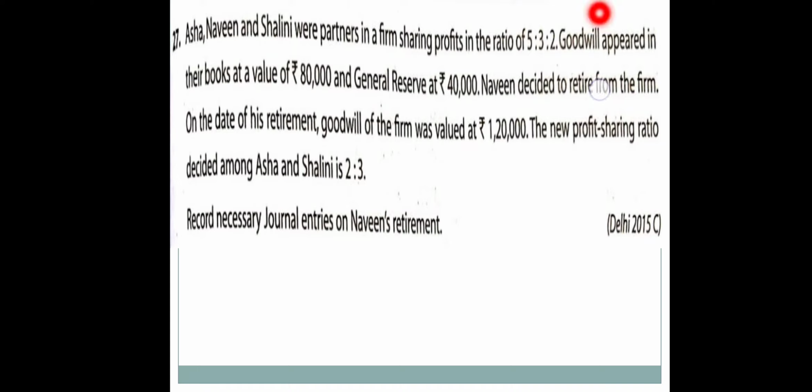Old goodwill is given and general reserve is given. When such things are given, first of all, write off goodwill in the old ratio, and write off general reserve in the old ratio. Then find out the gain ratio from the sum because the new profit sharing ratio is given, and then you can easily find out the sacrifice made by the person.